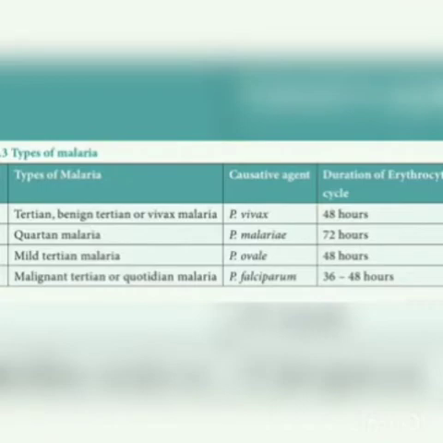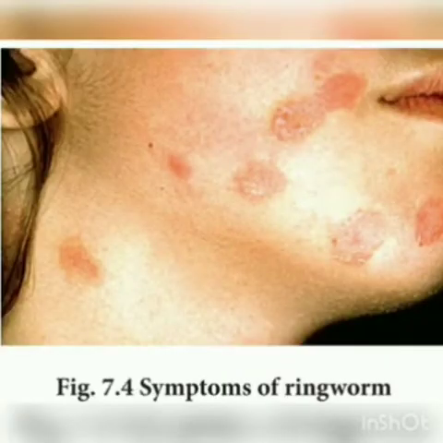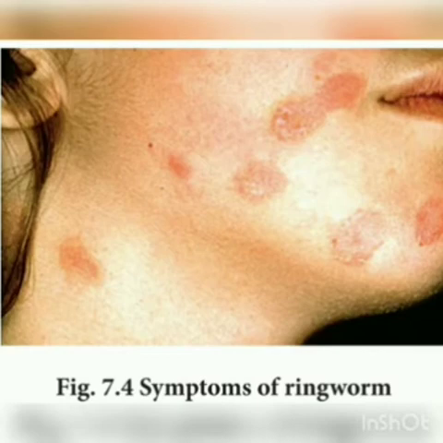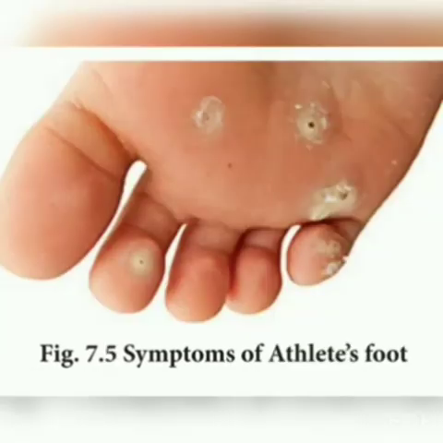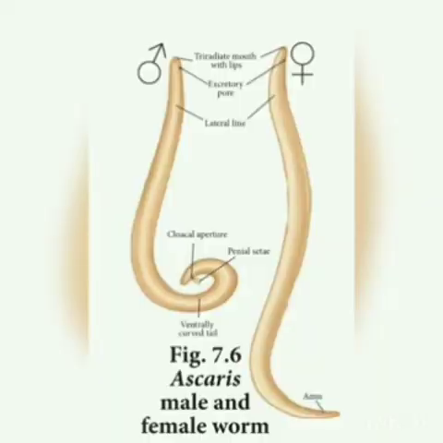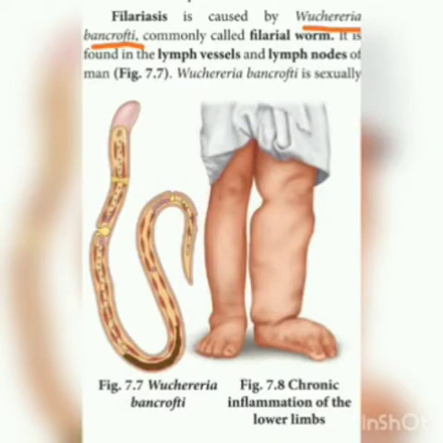And then you have to go through the types of malaria, different types of malaria and their causative agents that are given in the tabular column. Okay. And next is the fungal parasite. What is the cause of this fungal disease? So fungal infection is caused by 3 genera of fungi: Trichophyton, Microsporum and Epidermophyton. And then you have to go through the helminthic diseases, in which 1 mark questions will be asked. Filariasis is caused by dash, Wuchereria bancrofti. You have to learn the spellings, right?